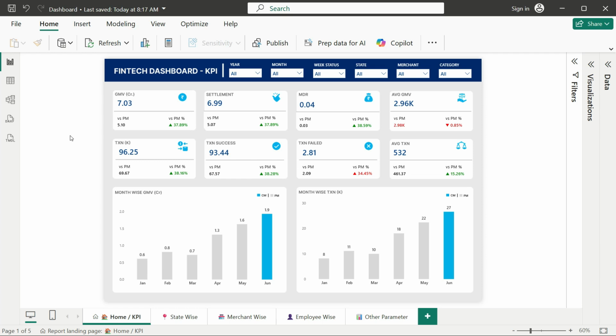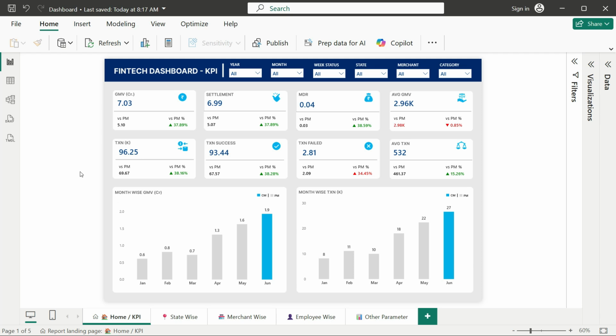This is my first page, which is related to the main KPIs. GMV and transactions are the main KPIs for every fintech company. GMV is in crore and transactions are in thousands. So 7.3 crore is GMV, 6.99 is the settlement value. The MDR revenue we are generating is 40,000. Average GMV is around 3,000.